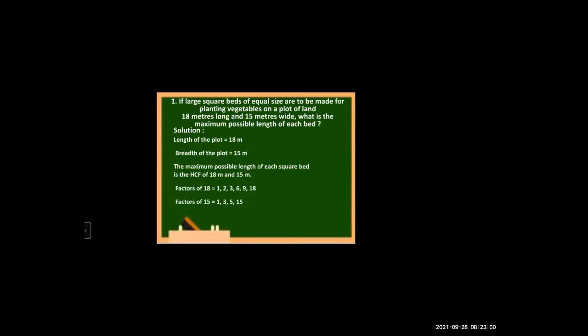Now what is the next step in finding HCF? We wrote the factors of both the numbers. Now what is the next step? Miss, we want to find common factors. Very good. So tell me the common factors. 1 and 3. Very good. So common factors of 18 and 15 are 1 and 3.